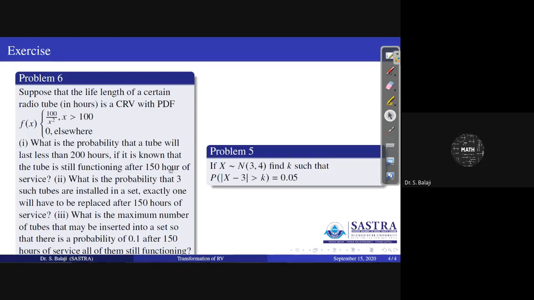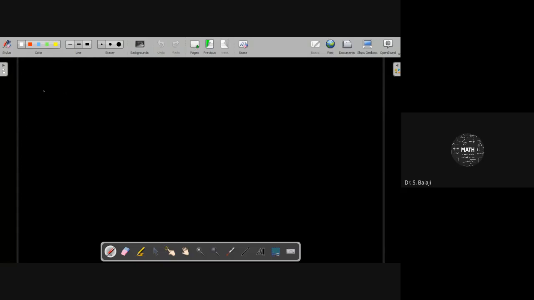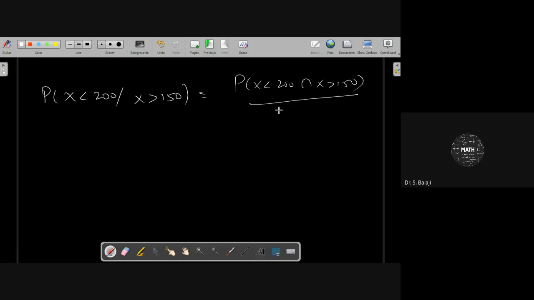After 150 hours of service, it is still functioning. Therefore, you have to calculate the probability of x less than 100, but given that it is still functioning after 150 hours of service. Therefore, you have to use conditional probability. Conditional probability means P of A intersection B, whole divided by P of B. This is the idea you have to follow.